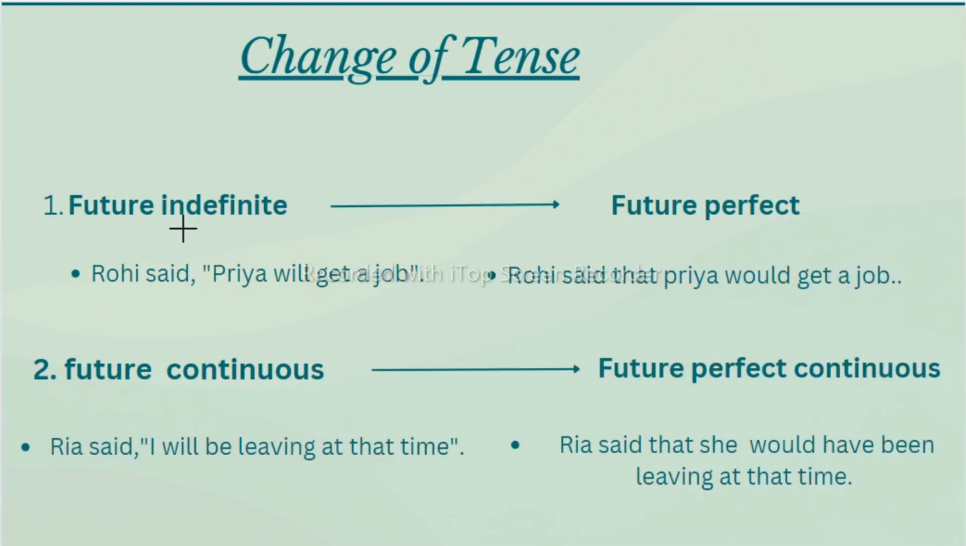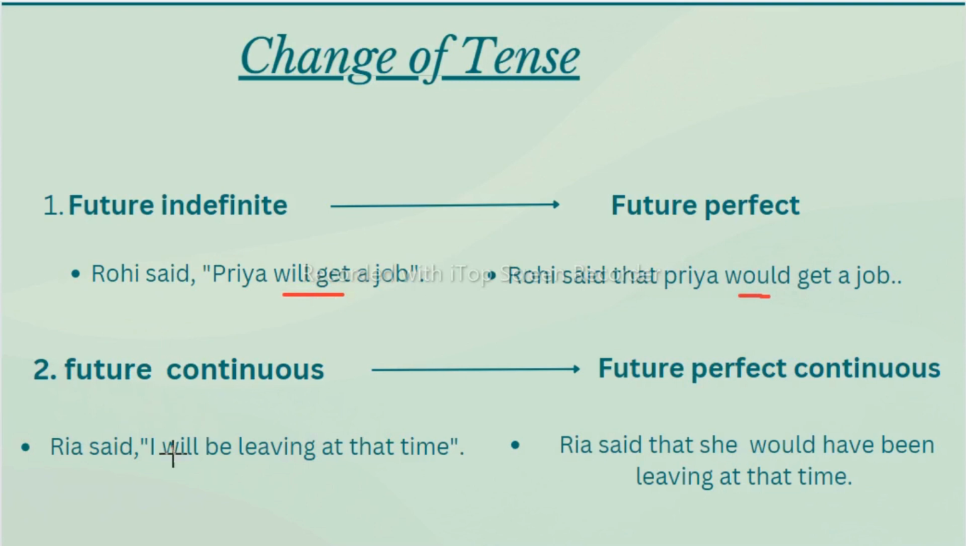Now let's see this future indefinite. Future indefinite means future simple changes to future perfect. Ruhi said Priya will get a job. Priya will get, because it is a simple future. Will plus V1. Ruhi said that Priya would get a job. I will show you the rule for how you will change this. If your future indefinite is there, it will change to future perfect. This will change to would.